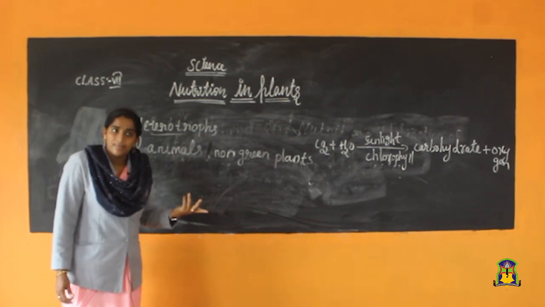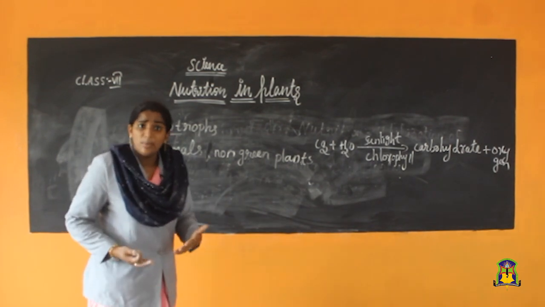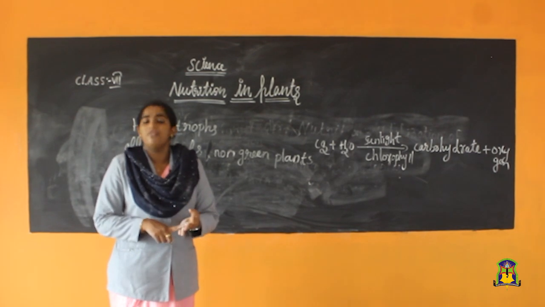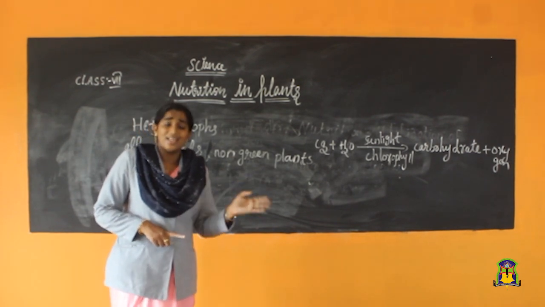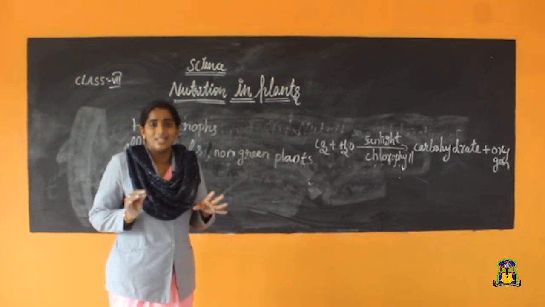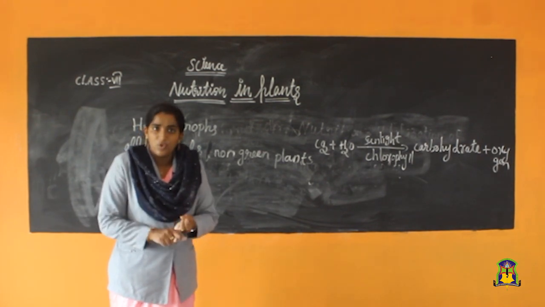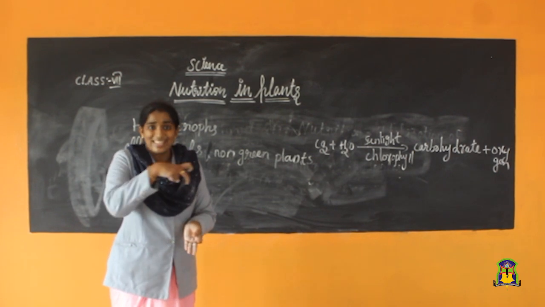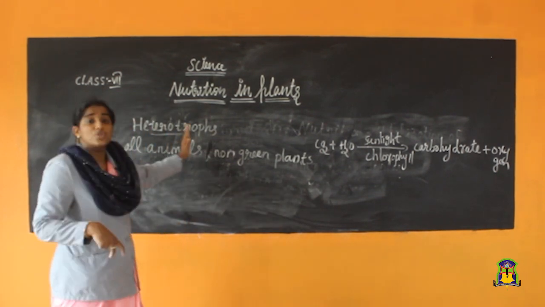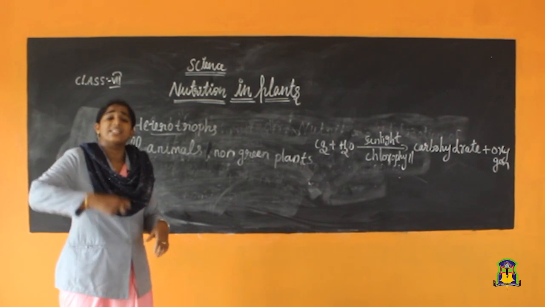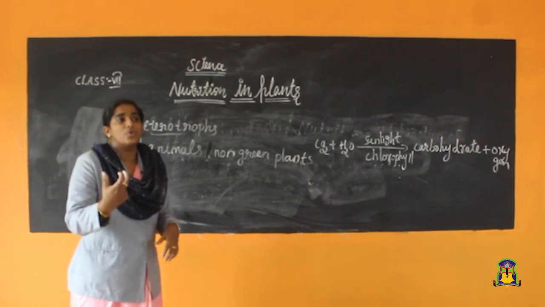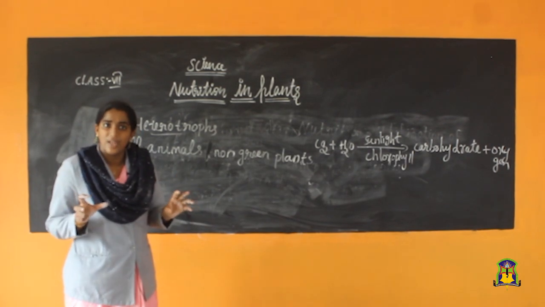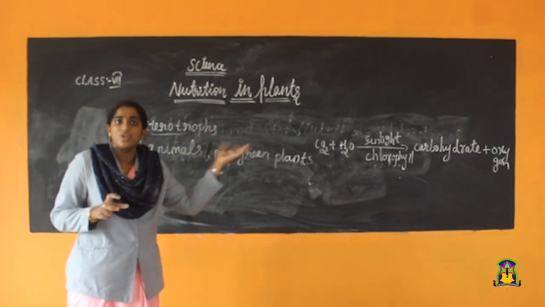Got it? All animals means we know that different types of animals will be there: herbivorous animals, carnivorous animals, omnivorous animals. You learned these things from primary classes onwards. These animals come under this category because all these heterotrophs depend directly or indirectly on autotrophs. For example, herbivorous animals only eat green plants. Understood? Green plants are also in the category of autotrophs.